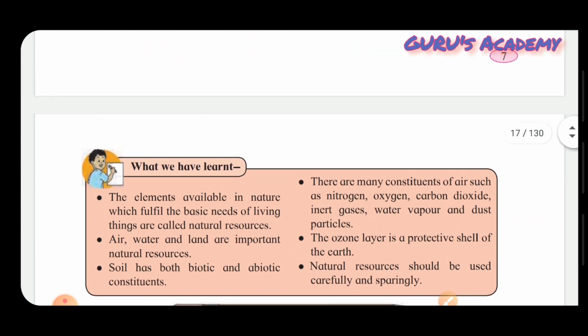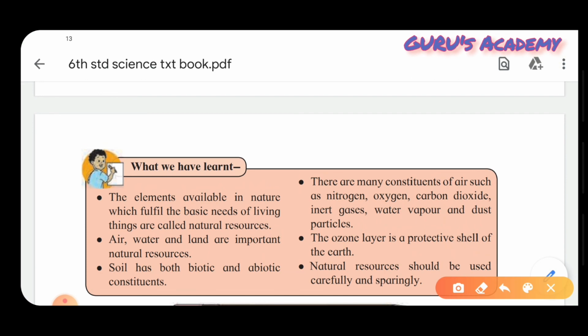Now, let's see what we have learned from this lesson. First is natural resources. We have seen what natural resources means. The elements available in nature which fulfill the basic needs of living things are called natural resources. Air, water, and land are the important natural resources.